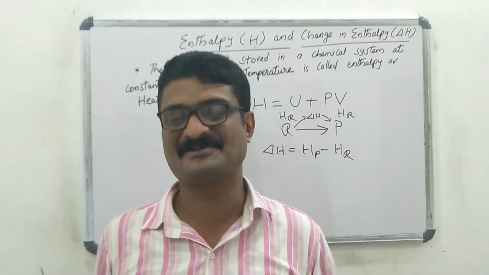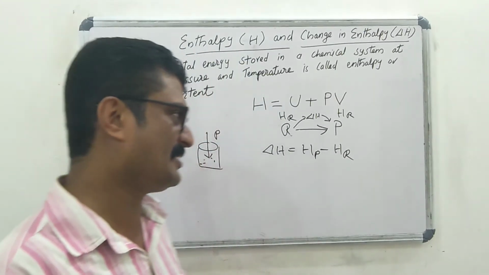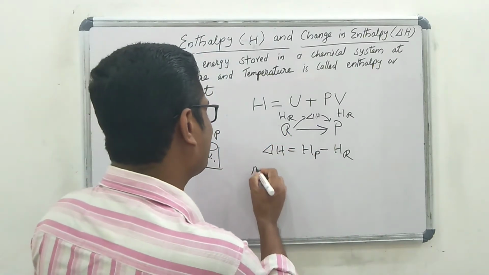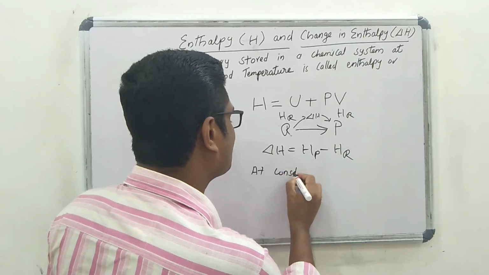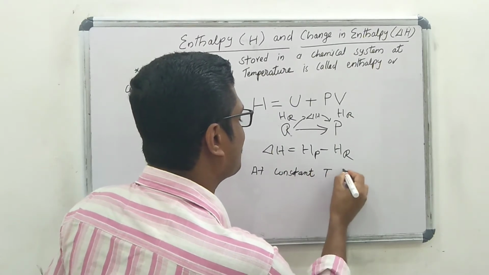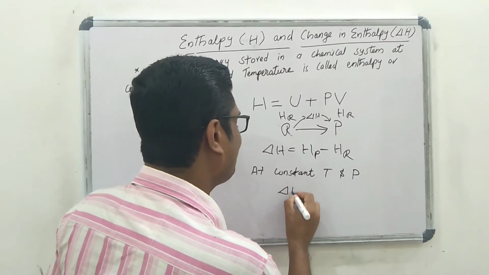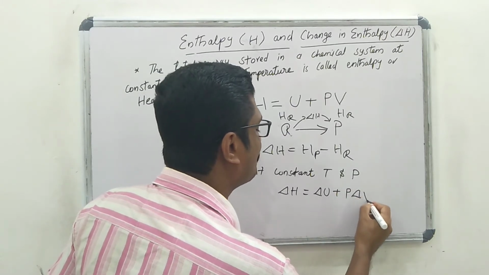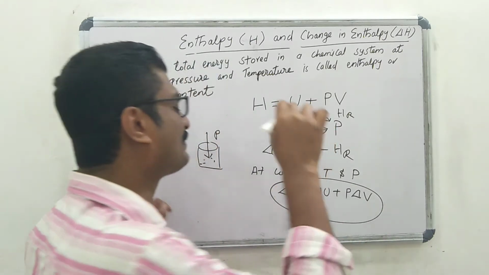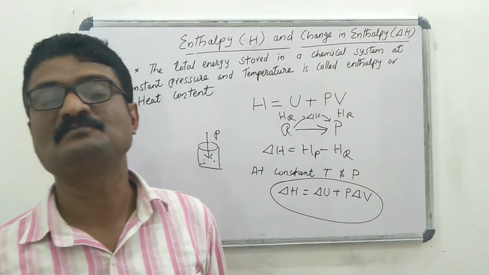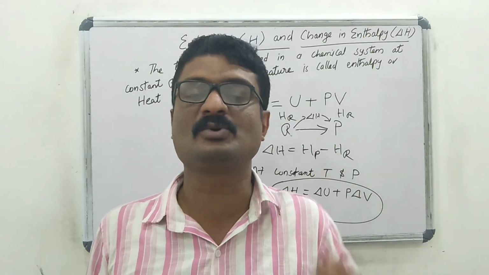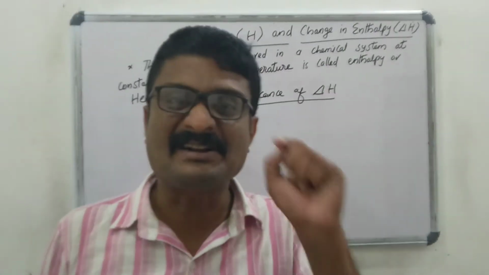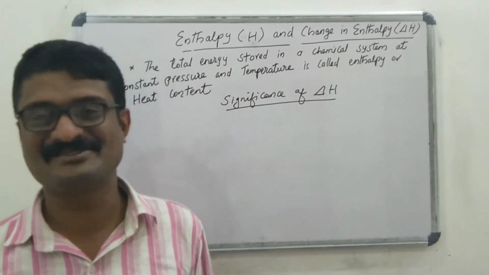Then next important point, if the reaction takes place at constant temperature and pressure, enthalpy change delta H equal to delta U plus P delta V. At a constant temperature and pressure, enthalpy change delta H is equal to delta U plus P delta V. And what is the significance of enthalpy change?